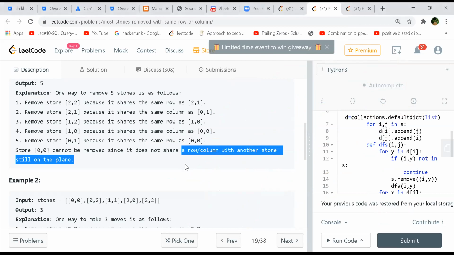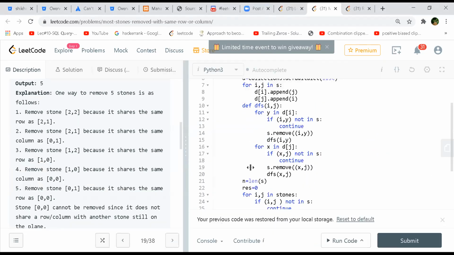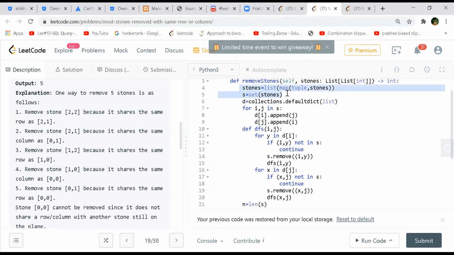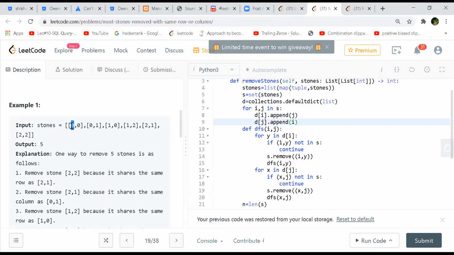Same thing. First you make a graph, right? You'll have to make a graph. That is also critical, correct. Now, how do we make a graph? So this is the graph I made. A bidirectional graph I'm making, connecting, I mean, in stones, x with y and y with x. Both ways I'm connecting.